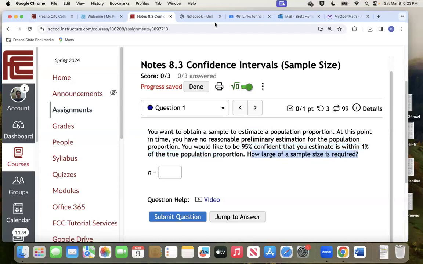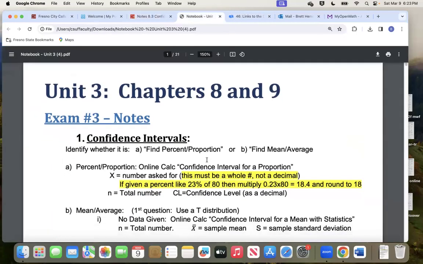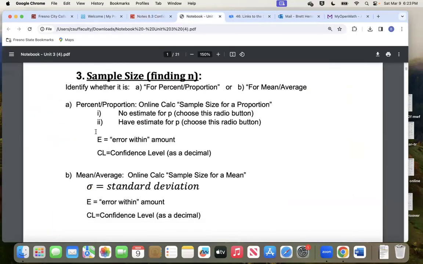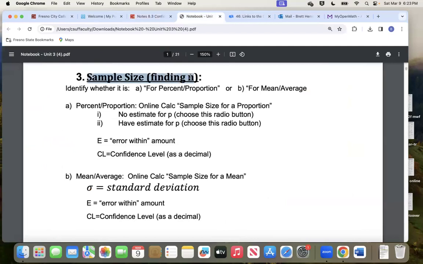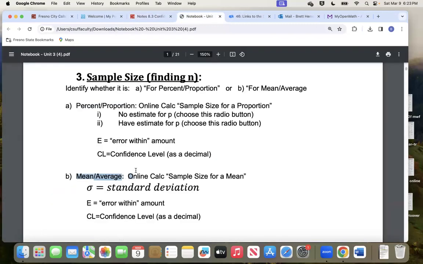Well, for that, let me go to the notes with you real quick. Here's the Unit 3 chapter notes, confidence intervals, number 3, sample size. So first off, identify whether it is a percentage or a mean average, right? So part A is percentage, part B is mean average. Back to the question, this is a proportion. See the word right there? Proportion, percentage, same thing. So then we go, okay, it's up here. It's a percentage question. So where do we go?